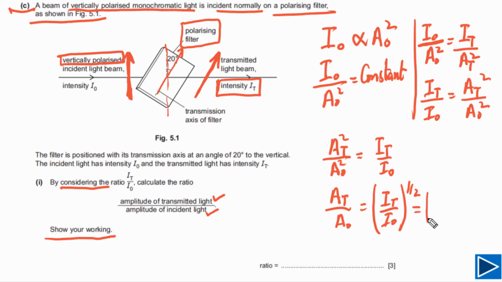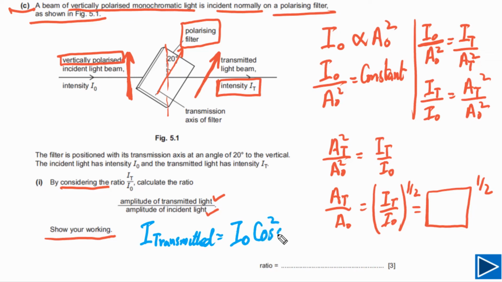Now we need to find out what is the ratio between IT and I naught, and the power of that one will be equal to 1 by 2. So let's try to find out the ratio between IT and I naught. For that purpose, we have to use Malus's law. According to Malus's law, IT means intensity of transmitted light, and this is equal to intensity of incident light, so I will be writing I naught here for incident, times cosine square theta.